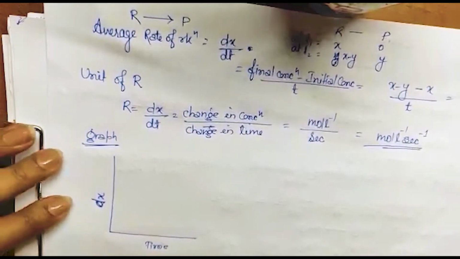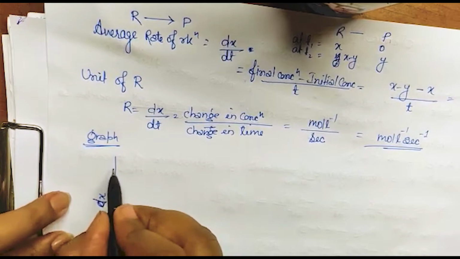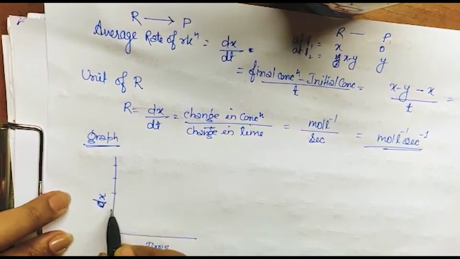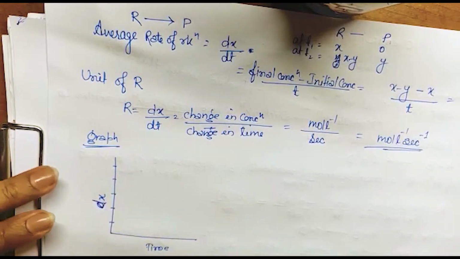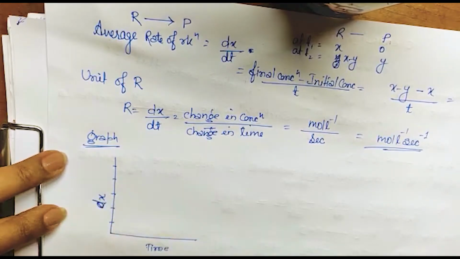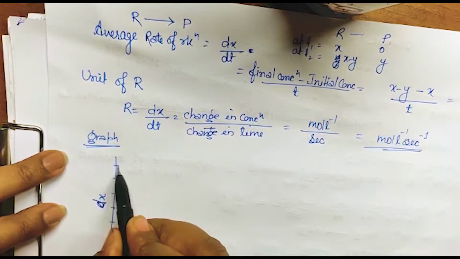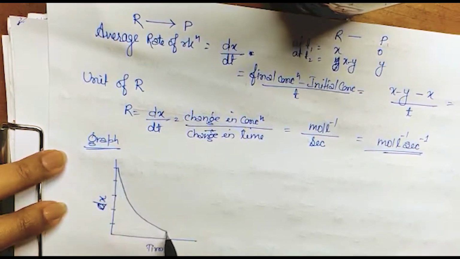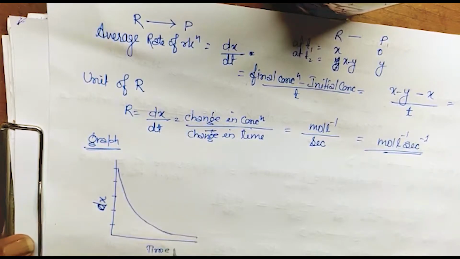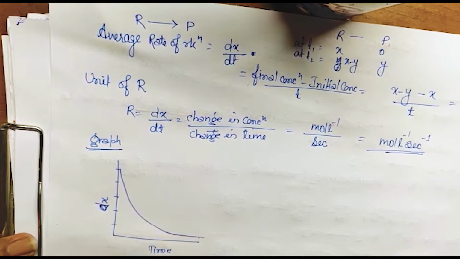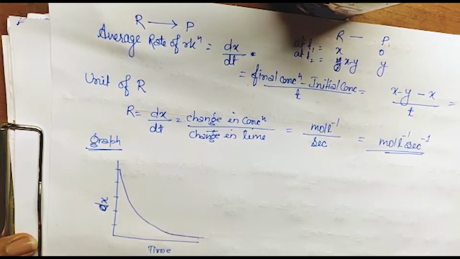Suppose these are different reactant concentrations. As time passes, the concentration of the reactant decreases, so the graph will be like this. It is not that after a certain time it will be parallel to the x-axis.